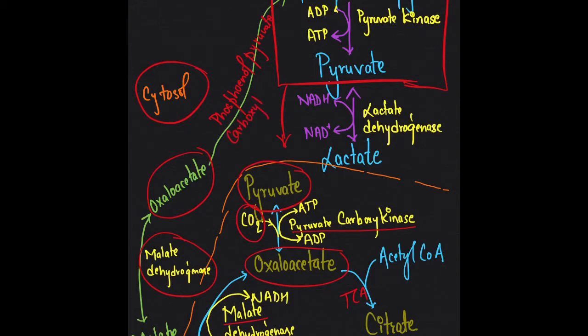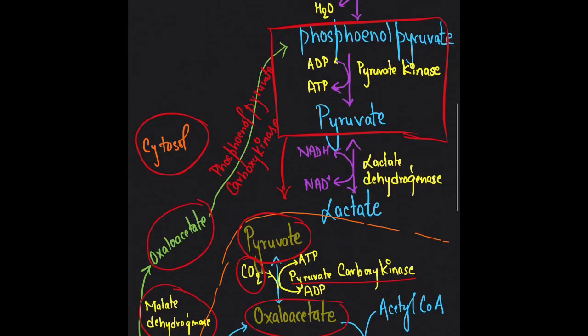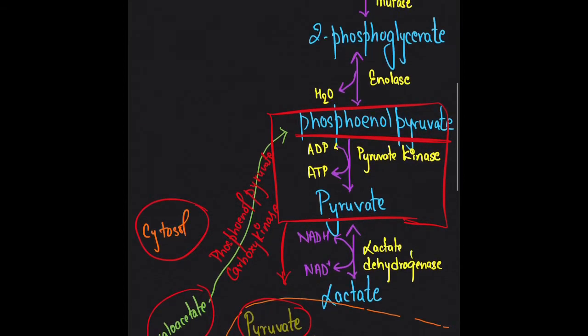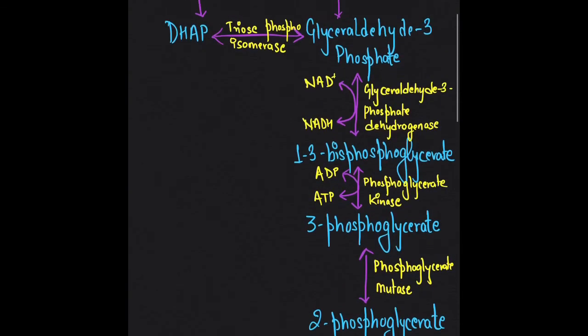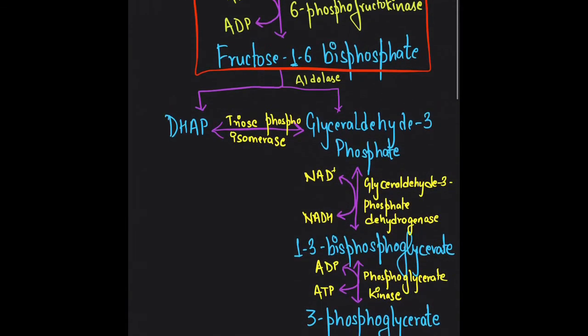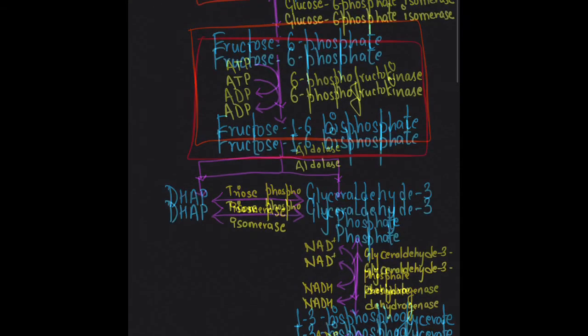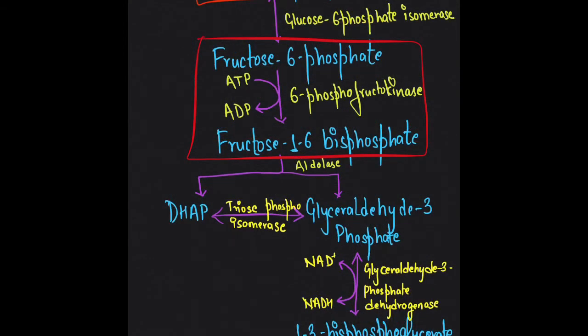So finally there is a conversion of pyruvate to phosphoenol pyruvate, and from phosphoenol pyruvate the similar reversible reactions of glycolysis continue, where there is production of 2-phosphoglycerate, 3-phosphoglycerate, 1,3-bisphosphoglycerate, then triose sugar, finally ending up in the next irreversible reaction catalyzed by 6-phosphofructokinase.